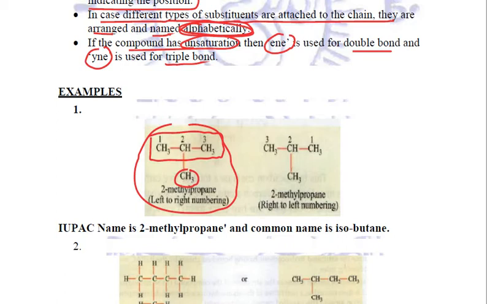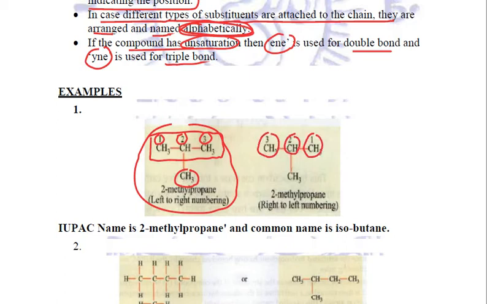Now in the parent chain that we have put in the box, we will number the carbon atoms. Starting from the first side, this is the first carbon atom, this will be the second, this will be the third carbon atom. If we start from the other end, then this will be the first carbon atom, this is the second, and this is the third.